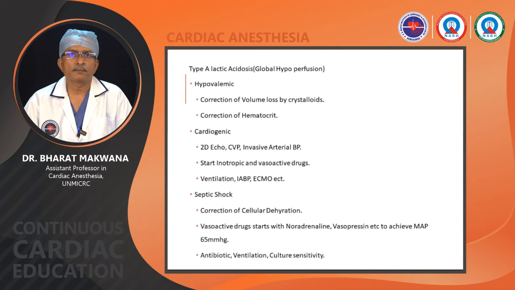Now we will come to septic shock. In septicemia there is infection in the body system. That can happen in the lung, or any abscess cavity, any wound, or endocarditis could be there.